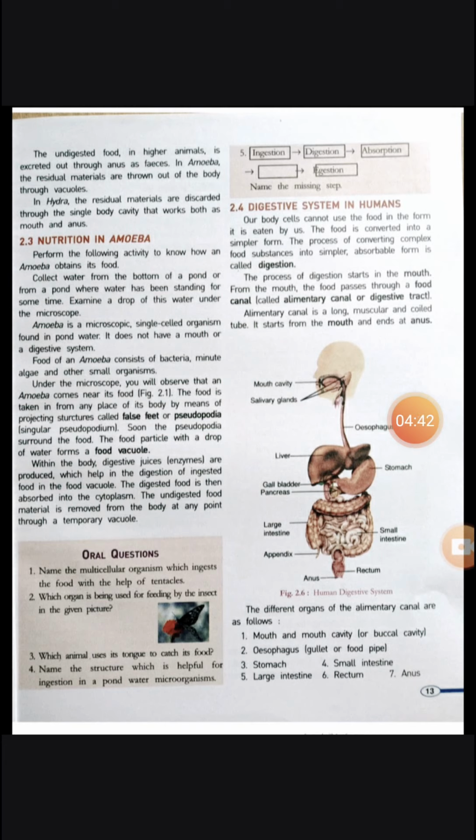Now nutrition in amoeba. Amoeba we have discussed earlier also, we will discuss here again. Amoeba is a single celled microscopic organism. Whatever life processes happen, happen within that single cell. So whenever amoeba comes in contact with some food particle, it protrudes or elongates its body part called false feet or pseudopodia towards the food particle and ingests the food. That is, it takes the food inside the body.